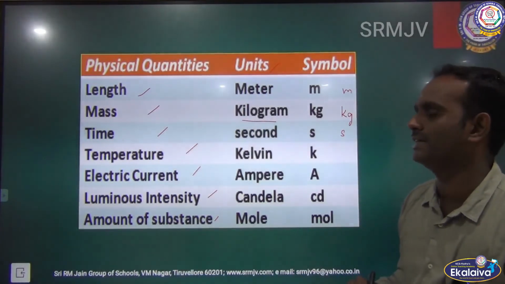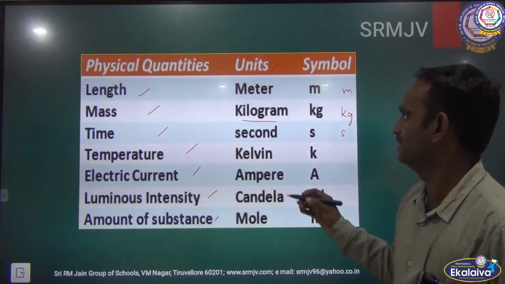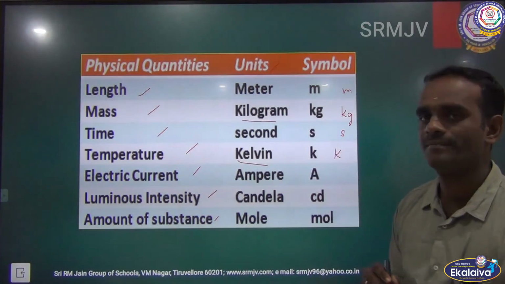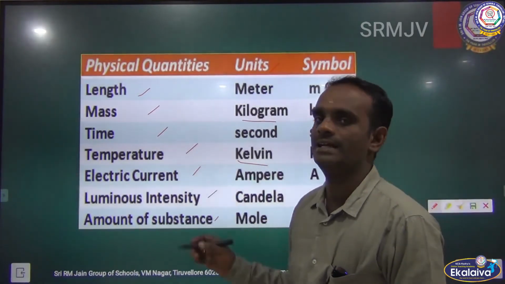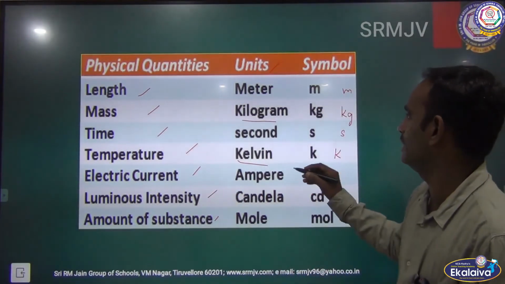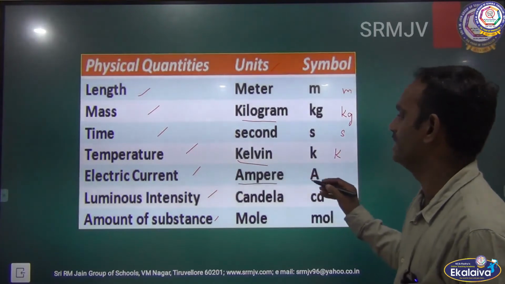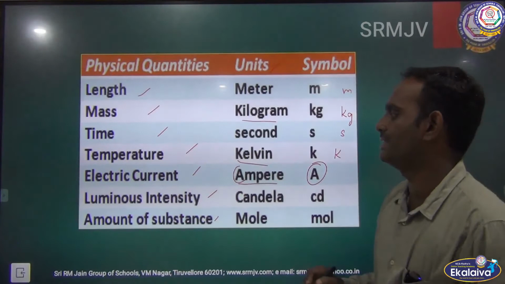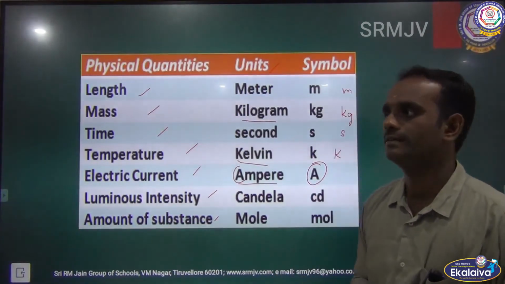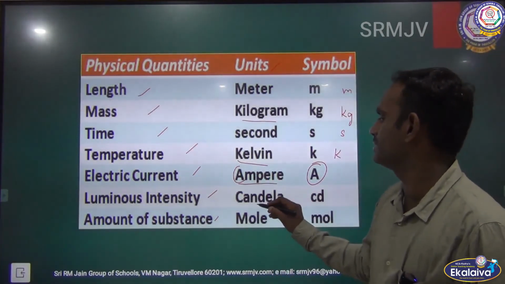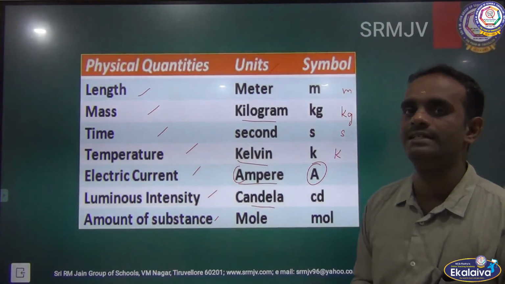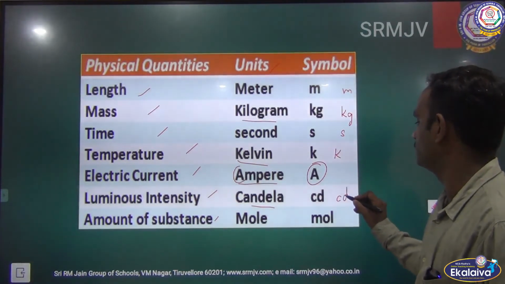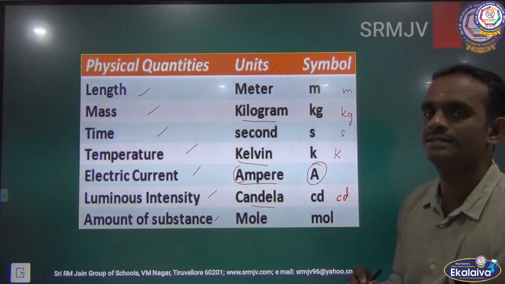The fourth physical quantity, temperature, the unit is Kelvin, symbol K. The fifth one, electric current, the unit is ampere, symbol capital A. The next one, luminous intensity, the unit is candela, C-A-N-D-E-L-A, symbol small cd.